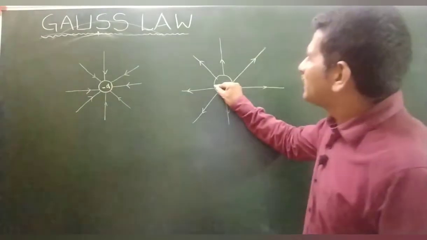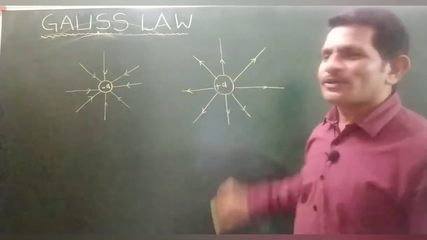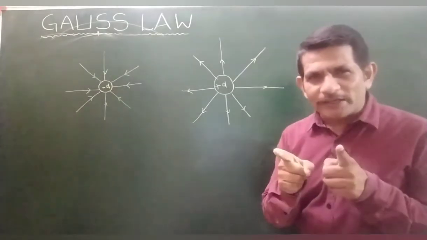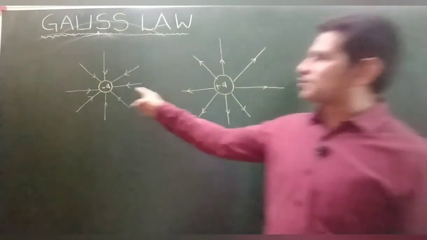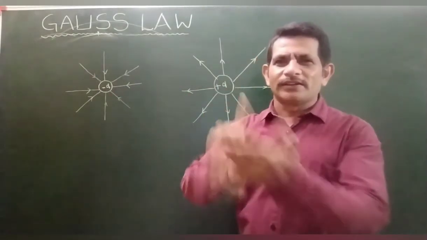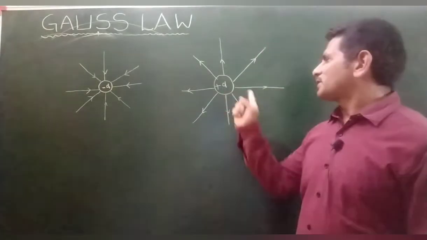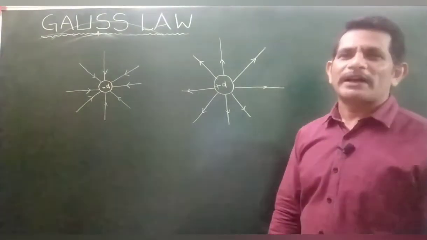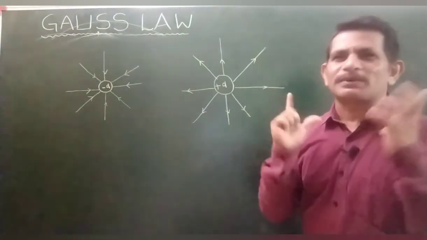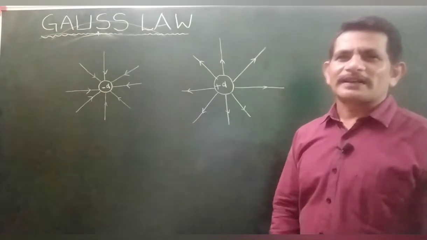Then that body is a positively charged body. Are you okay? If the lines are towards the body, it is negative; if the lines are away from the body, it is a positively charged body. In such a way we have a representation. This simple representation is called electric lines of force.